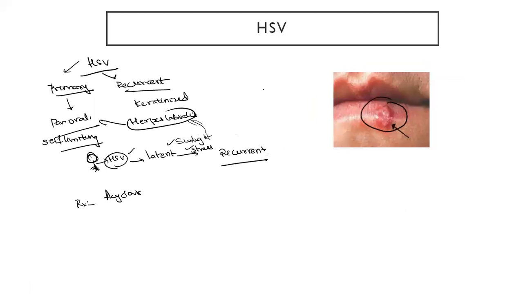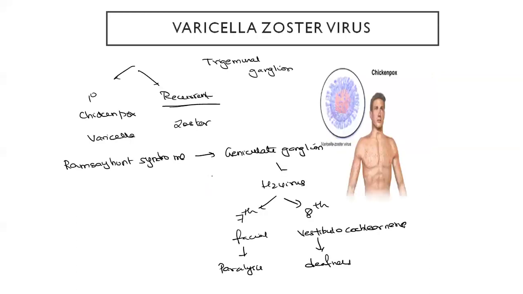Now, first we have studied about herpes simplex virus. We have primary, and then we also have a recurrent infection. And when a person suffers with HSV infection, the virus doesn't just go away. It remains latent in the trigeminal ganglion. And when, due to sunlight, stress, or immunosuppressive drugs, there is a recurrent infection. Primary infection is pan-oral and recurrent is a keratinized infection. Treatment is the antiviral drug acyclovir.